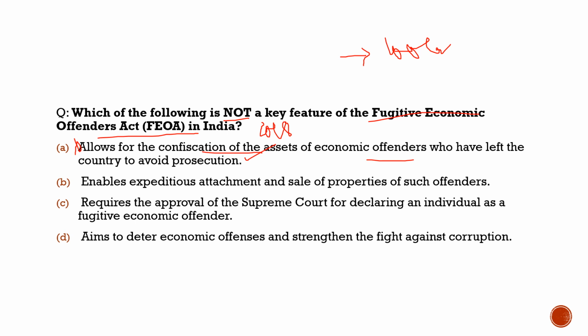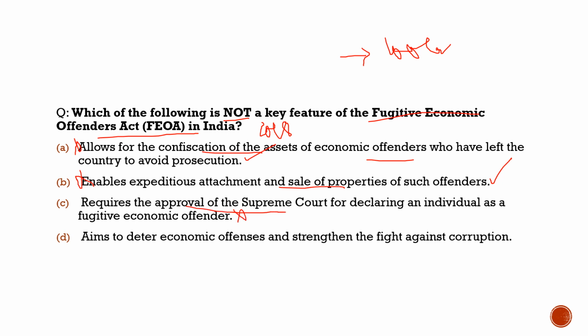Statement 2 enables expeditious attachments and sale of properties of such offenders. 100% correct. This act allows this, but with respect to the question, as it says which is not the feature of this act, it is also incorrect with respect to the question. Third statement requires the approval of the Supreme Court for declaring an individual as a fugitive economic offender.